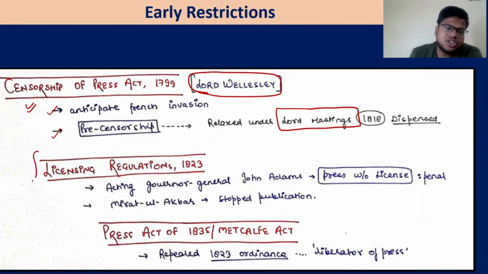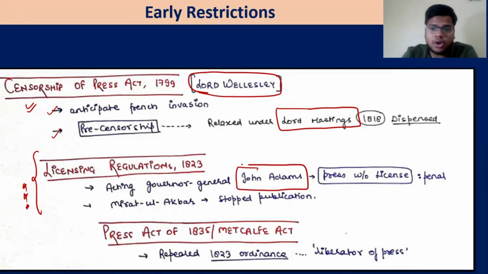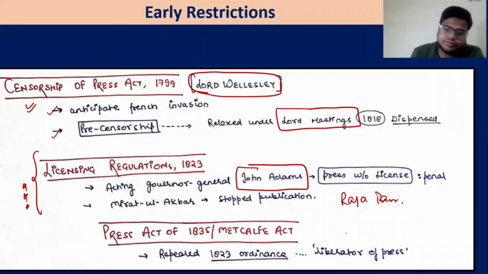Then comes a very reactionary licensing regulation of 1823. Acting Governor General John Adams said that if the press operated without a license, it would be penalized. Even Raja Ram Mohan Roy's Mirat-ul-Akbar, which was not directly in confrontation with the empire, had to stop publication. That is why, in the discussion on Raja Ram Mohan Roy, we talked about his views on the press, because in his lifetime he saw this licensing regulation of 1823, and he protested against it.